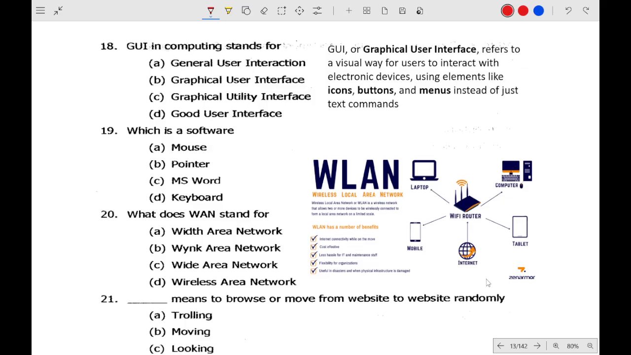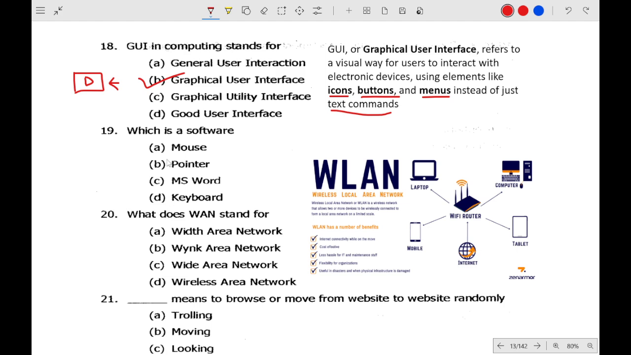Next is question number 18, GUI. It is graphical user interface. So what exactly is the graphical user interface? It is the icons, buttons and menus. For example, if you are watching YouTube right now, in your phone there will be the application logo of YouTube. You click on this icon and YouTube opens. So that is the icon, that is the buttons. You don't have to type text commands, just click on the app and YouTube will open. So this is called graphical user interface.